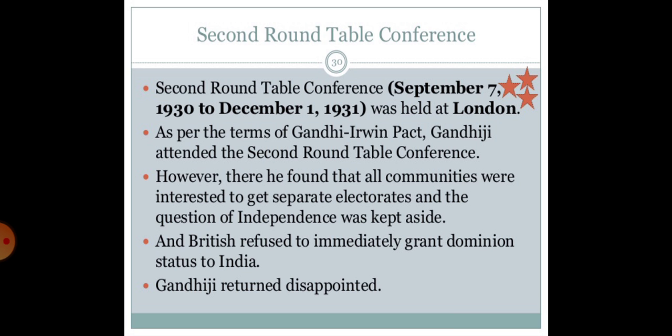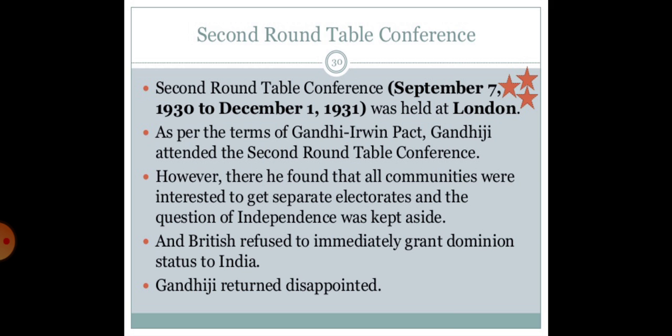Only 46 delegates in total took part in the conference. The INC and the Labour Party decided not to attend it. Then the Indian princely states were represented by the princes and the divans. British India was represented by Aga Khan, the depressed classes, women, Europeans, Anglo-Indians and the labor group. Now, not much was achieved in this conference also.